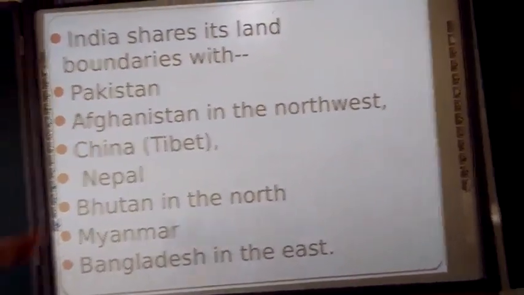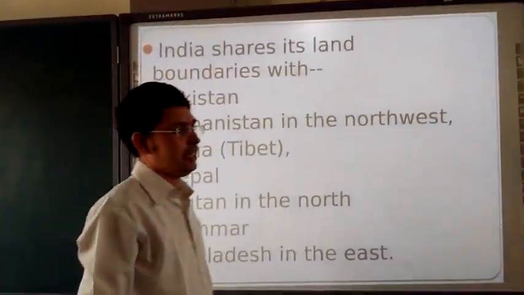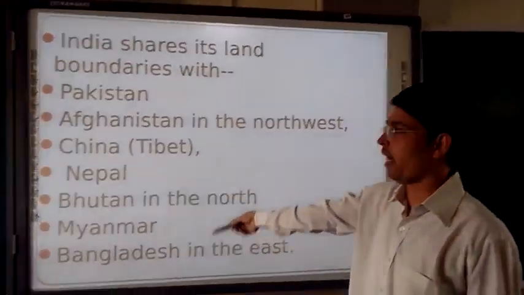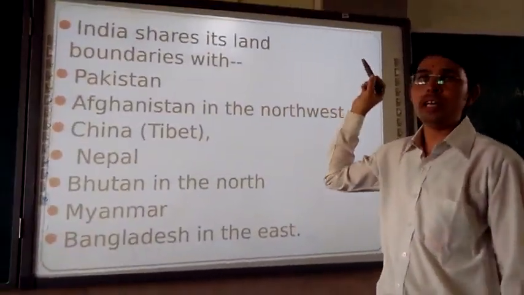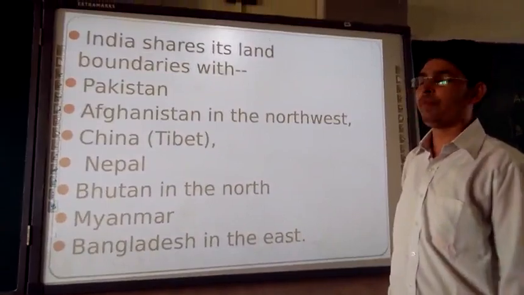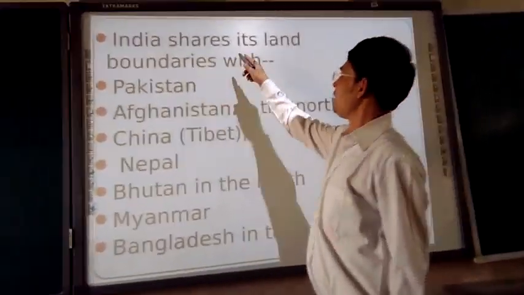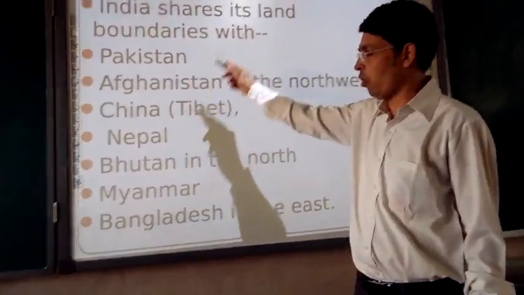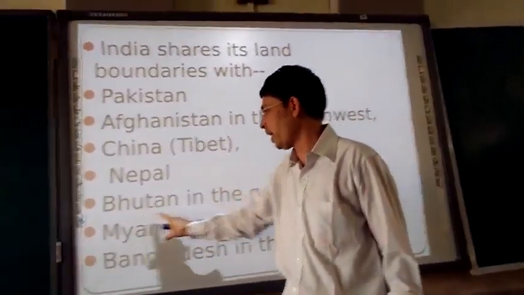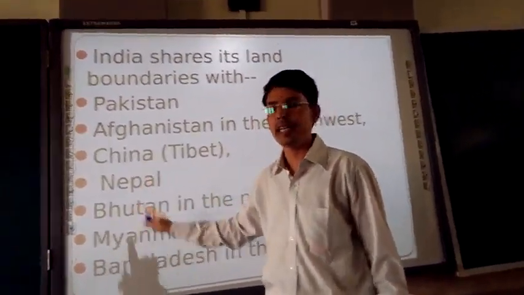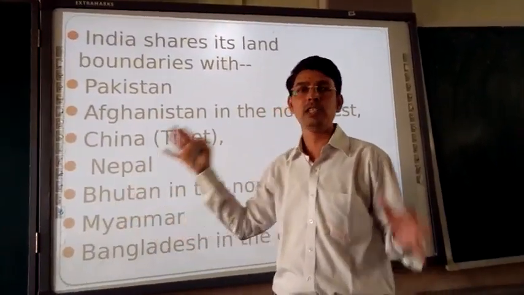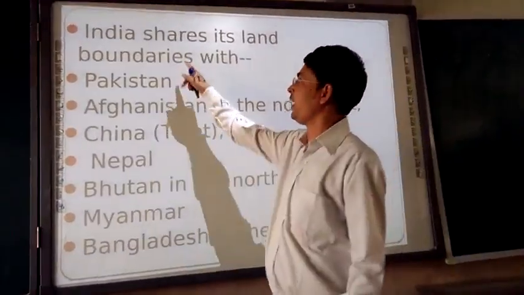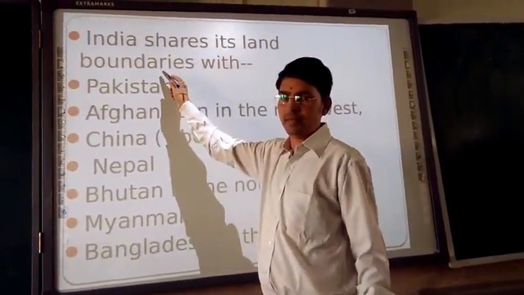Next, India shares its land boundary with these countries. As we are knowing about that, the question will appear in the form of an MCQ: India shares its land boundary with. If Sri Lanka is among the options, Sri Lanka is the incorrect one, because it is a neighboring country but does not share a land boundary.